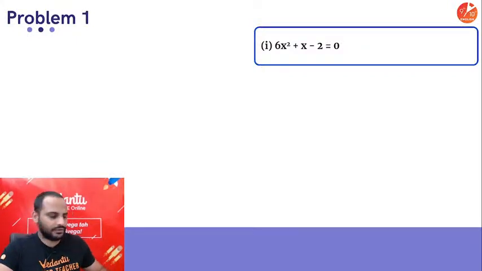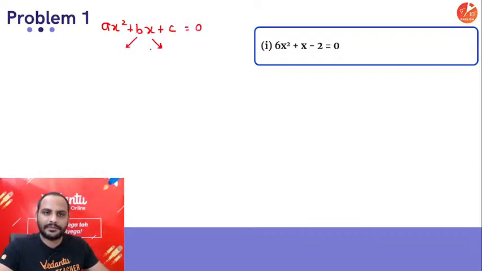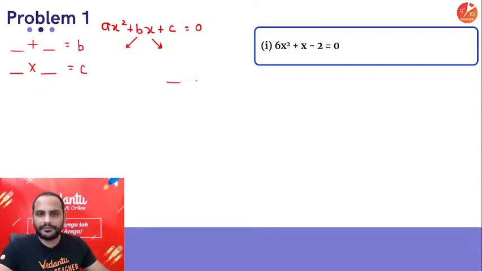As you all know guys, if we have ax square plus bx plus c equal to 0, I will split the middle term in such a way that we want two numbers whose sum should be equal to b and the product should be equal to c. So here the sum should be equal to the coefficient of x, which is 1, and the product should be equal to 6 into minus 2, negative is also considered, minus 12. So what you will take is 4 and minus 3.